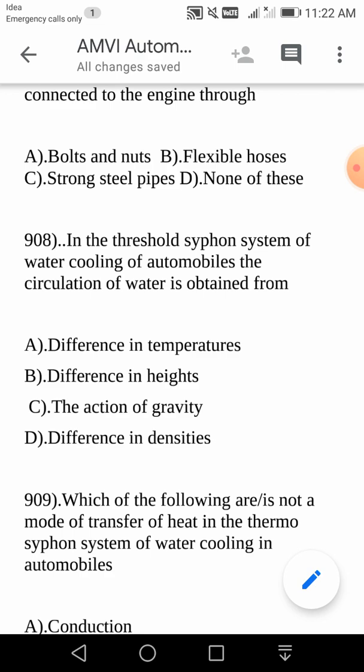What is the basic purpose of coupling? Actually the basic purpose of coupling is to join smaller lengths of shafts to make a bigger shaft, because the transportation of longer shafts is very difficult to achieve. So here none of these. The flexible hoses are used in thermosiphon type water cooling systems of automobiles to connect the radiator to the engine. Flexible hoses is the answer. Your answer is B. Next question, boys.